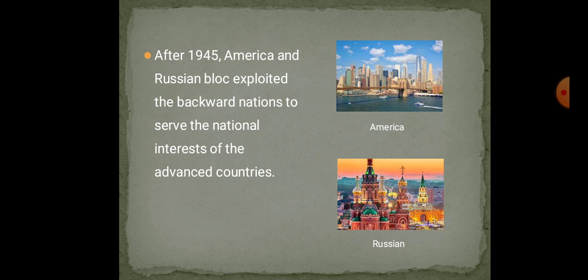Now you see, after 1945, the America and Russian blocs exploited the backward nations to serve the national interest of the advanced countries. Again, after the World War, America and Russia started attracting all poor countries under the pretext of helping.